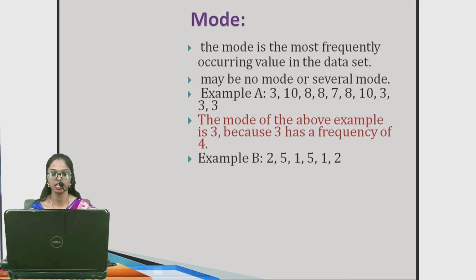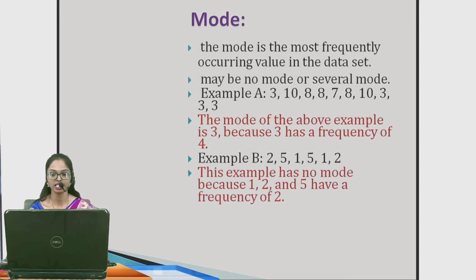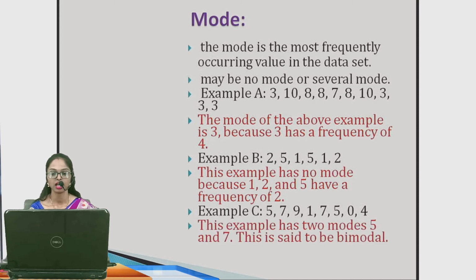Suppose B is the list 2, 5, 1, 5, 1, 2. Now in this example, there is no mode because 1, 2 and 5 have a frequency of 2. See the next example, 5, 7, 9, 1, 7, 5, 0, 4. Now this list has 2 modes, 5 and 7. Why? This is said to be bimodal, because 5 and 7 occur 2 times in the data set. The frequency of 5 and 7 is 2, that is the same.